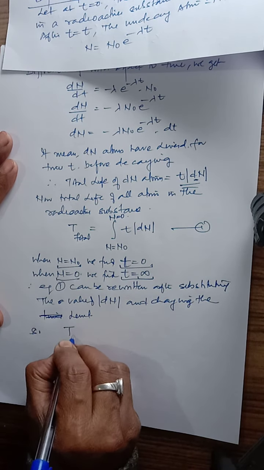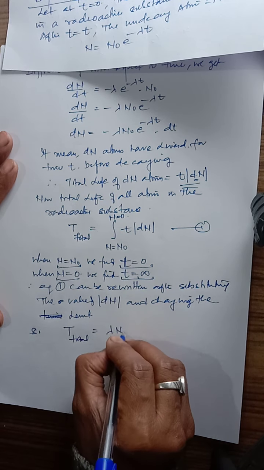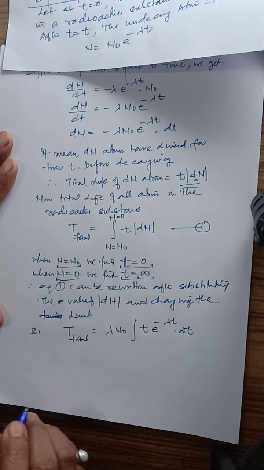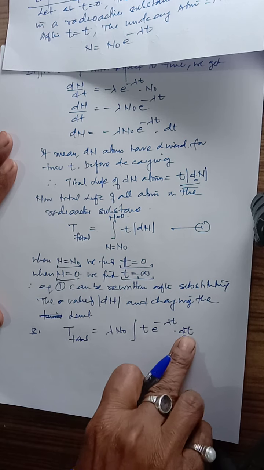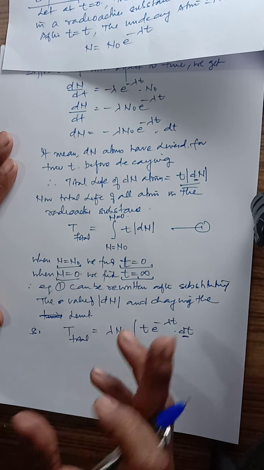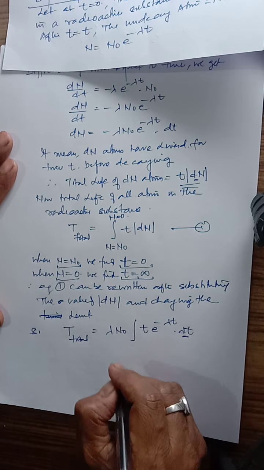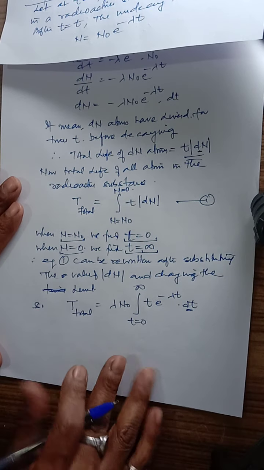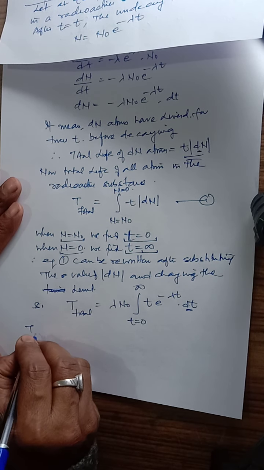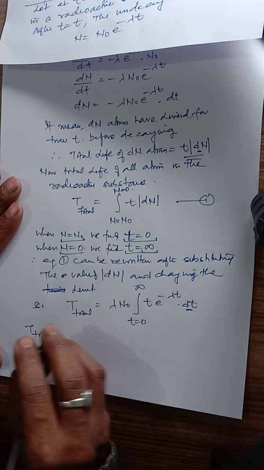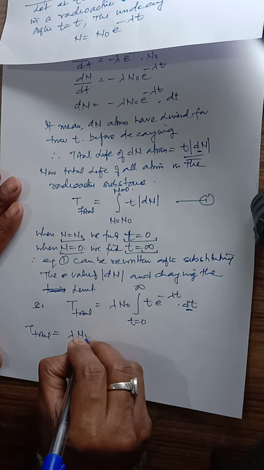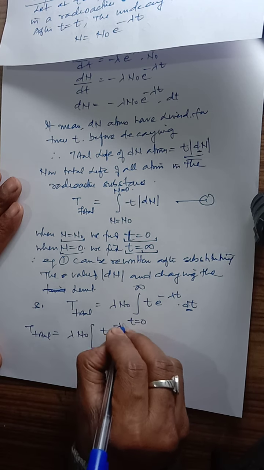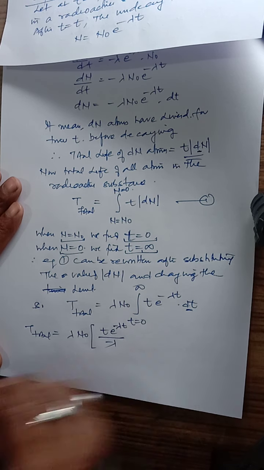So T total will be equal to lambda N0 integral of t e raised to the power minus lambda t with dt, with t from 0 to infinity. So T total is equal to lambda N0 times the integral of t e raised to the power minus lambda t.